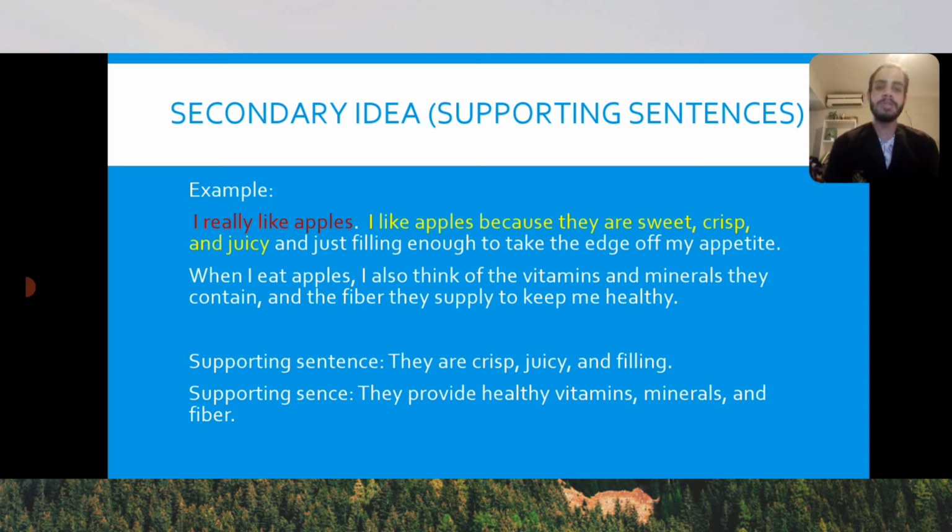Now we go with the secondary idea. What is the secondary idea? Well, why I like apples. I give more information of why I like apples. And I say, well, I like apples because they are sweet, crisp, and juicy. That's a secondary idea. I am supporting the main idea, giving more specific details about why I like apples.